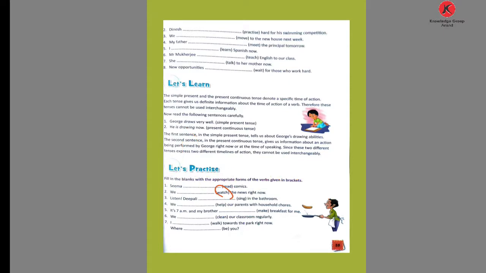Now comes number 2. Watch is given. We blank the news right now. And the word is given, so it describes a continuous action. So in the second blank we write are. And what is the verb given? Watch. So the answer is are watching. We are watching the news right now.